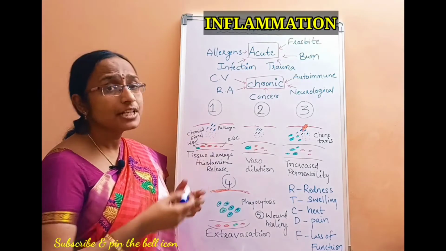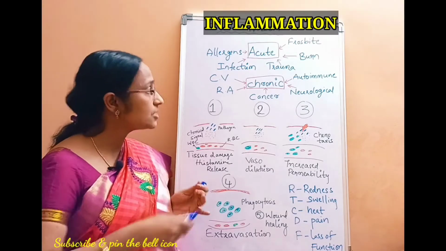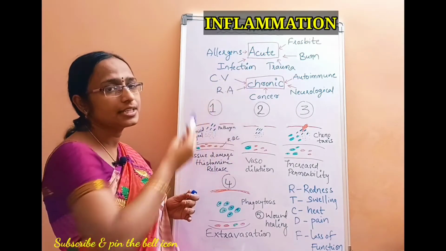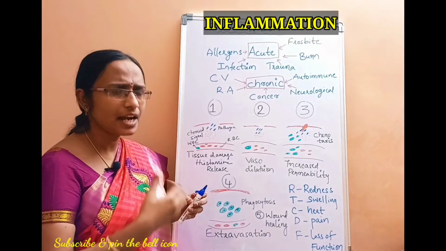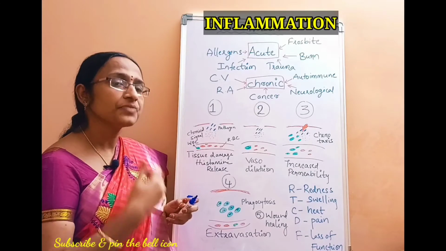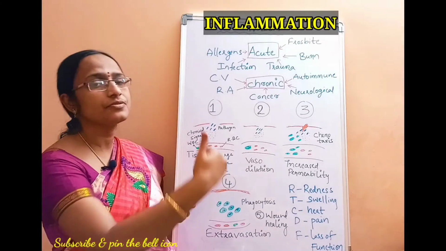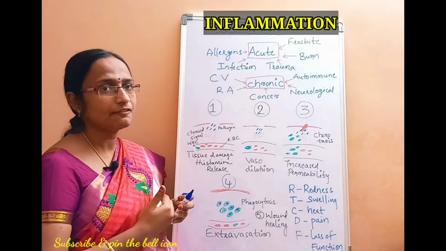So there are different types of inflammations. The basic categories of inflammations are, one is acute and the other one is chronic. Acute means which happens immediately and it exists for a short period of time, whereas chronic means it happens and it persists for a longer period of time, then that is called chronic type of the inflammation.